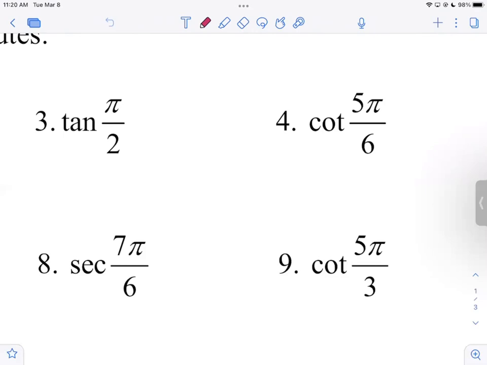Okay. Flip the x coordinate there. The x coordinate there is negative root 3 over 2.